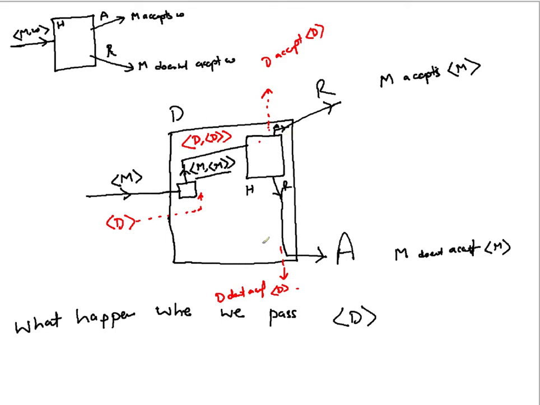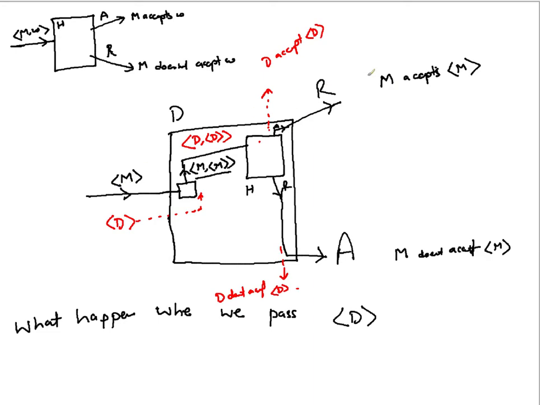But what this D actually does is flip the decision of the decider H. So when it says accept, this D finally says reject. And what does this reject mean here?